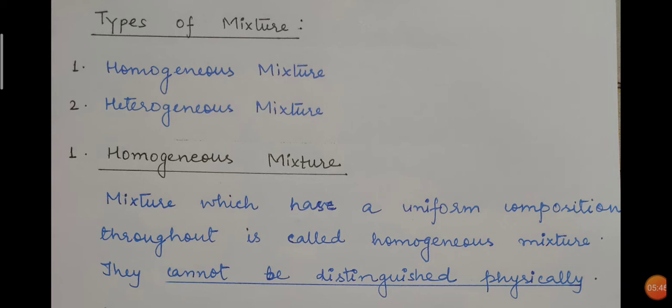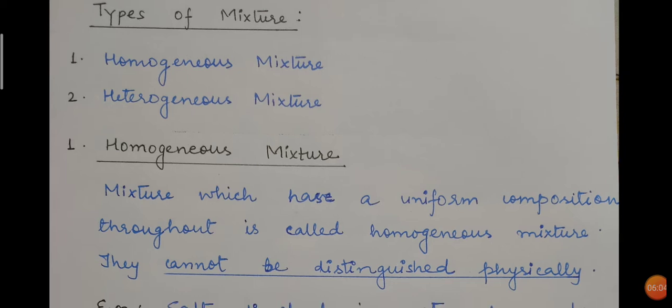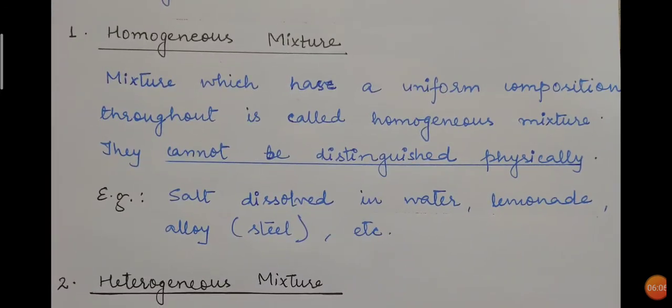For example, chalk powder in water or muddy water, you can easily see that most of the solid particles settle down, and very few are there on the upper side, and that is why we can easily observe and say that they do not have uniform composition, and that is why they are said to be heterogeneous mixture. Now the definition of homogeneous mixture: